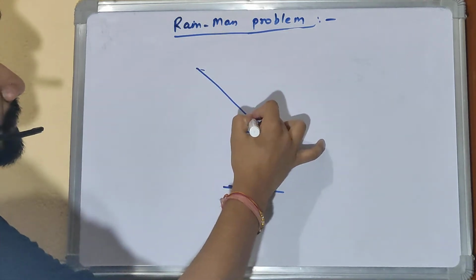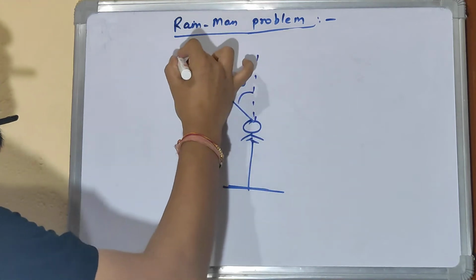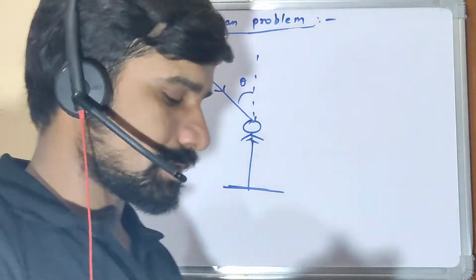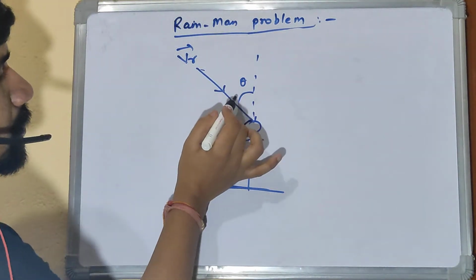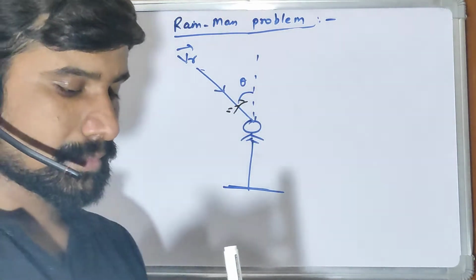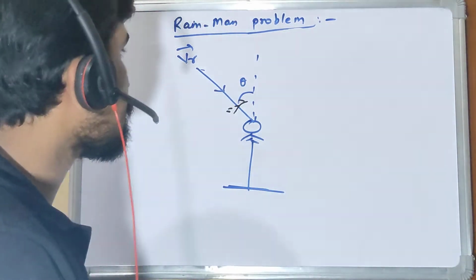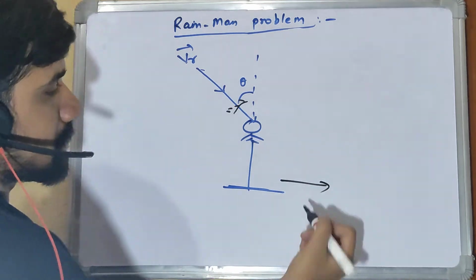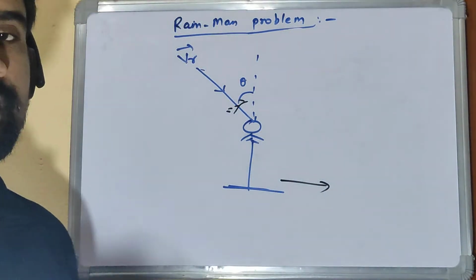Now let's assume that, with respect to horizontal, the rain is now coming at some angle. This is theta. The rain is coming at some angle, and the man is stationary, so he needs to hold his umbrella at an angle theta with respect to vertical. Then only he can prevent himself from the rain. Now what happens? He starts moving in the forward direction.